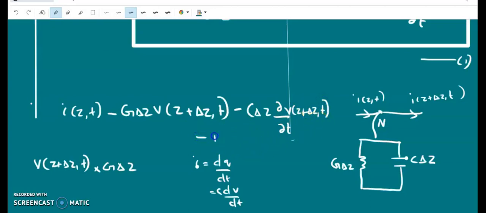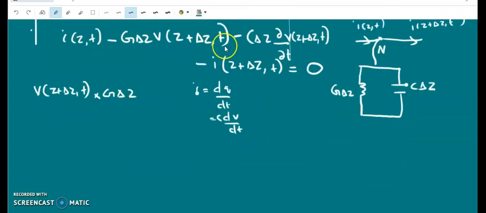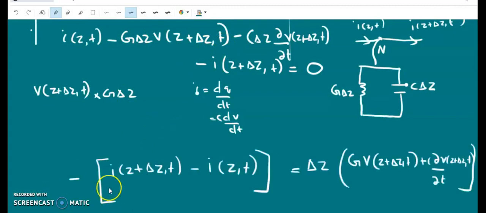There are 4 currents at this node, minus I of z plus delta z comma t equal to 0. Rearranging this equation, we get minus of I of z plus delta z comma t minus I of z,t equal to delta z into G into V of z plus delta z comma t plus C into dou V by dou t.